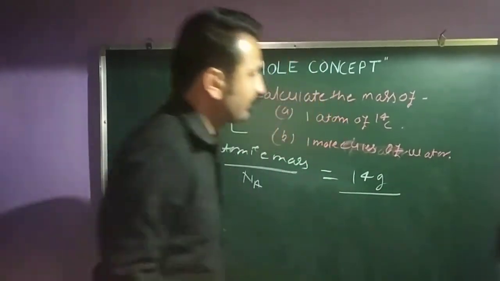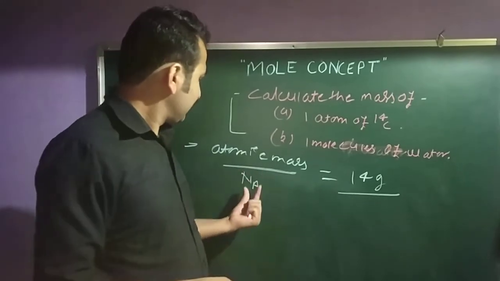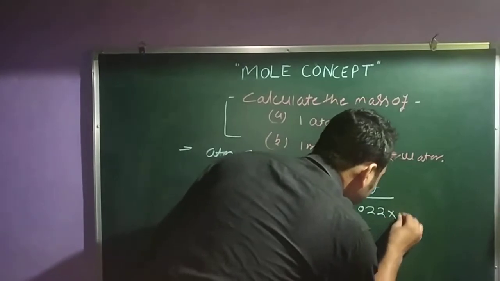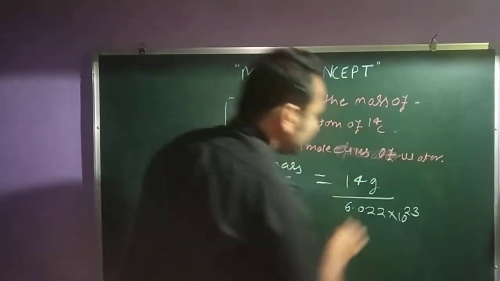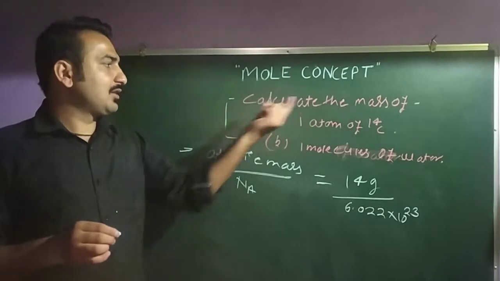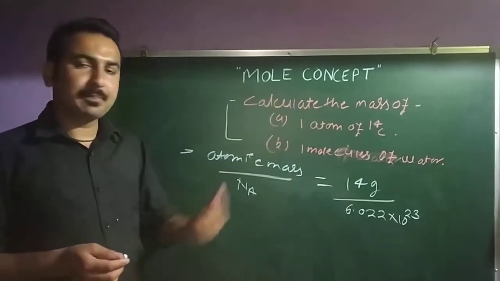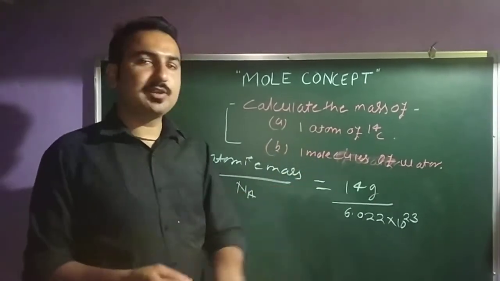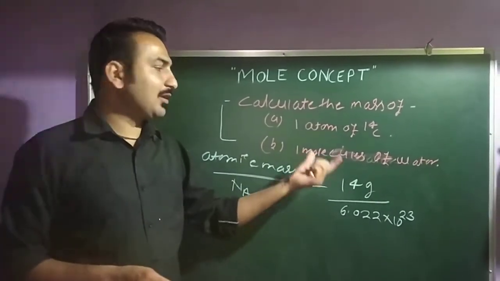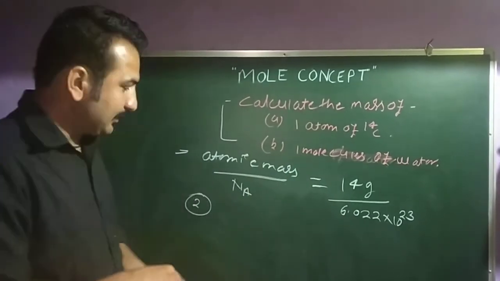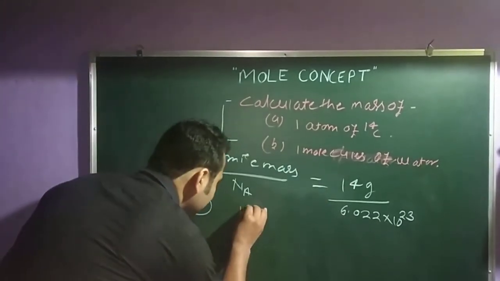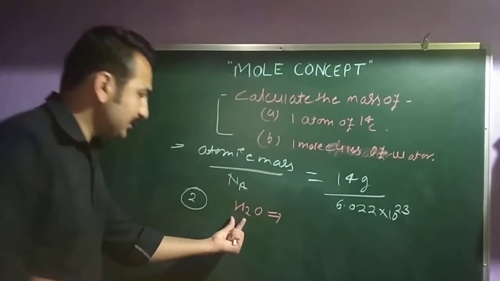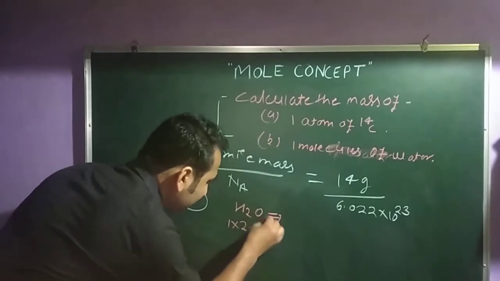14 grams upon Na, 6.022 × 10^23. This is your mass of one atom of C14. Clear? And the same thing in the second question, one molecule of water. First of all, what will be the mass of one molecule of water? Obviously 18. Water contains H2O. How to calculate? 1 into 2 plus 16.